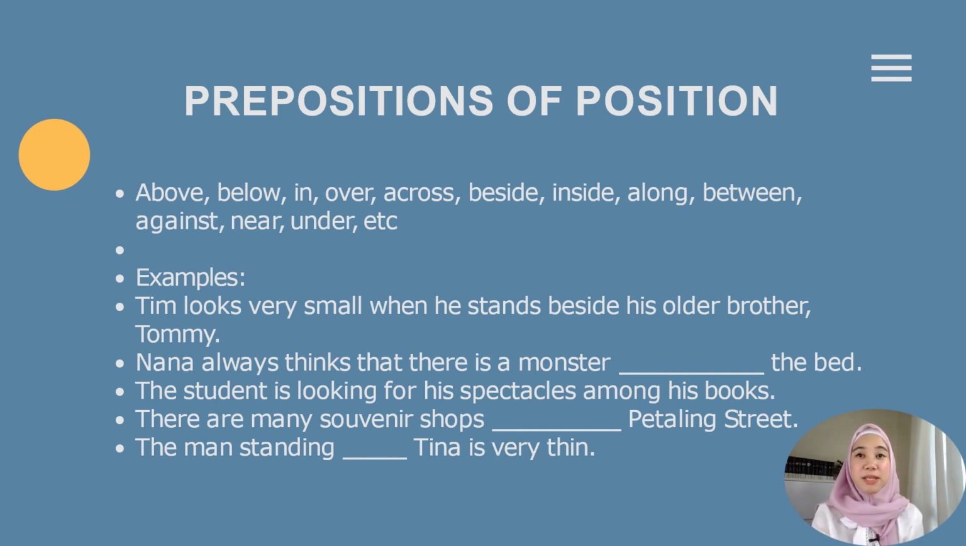Let's look into the first type of preposition, which is prepositions of position. So prepositions of position are words like above, below, in, over, across, beside, and so on. So I'm going to translate the words so that you understand their meaning. Above means atas, but above is used differently compared to on and also over. So we're going to discuss that later.